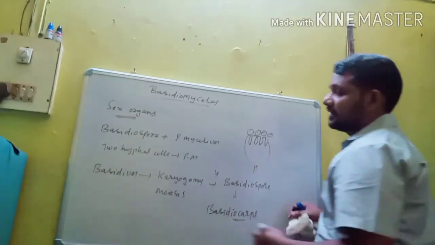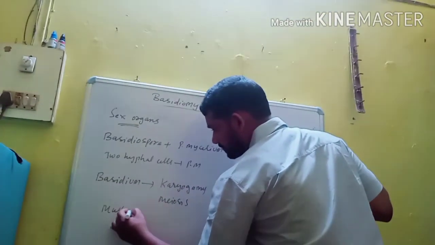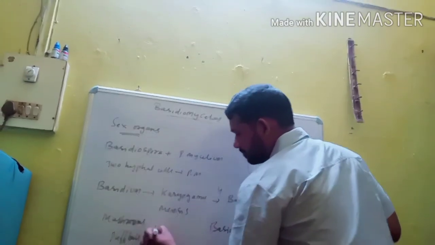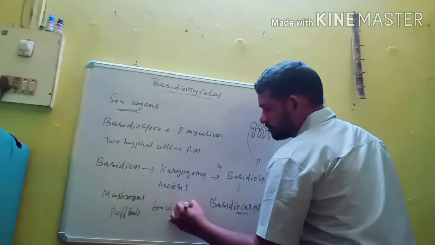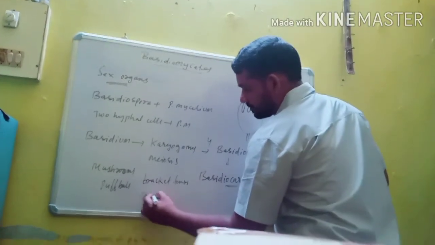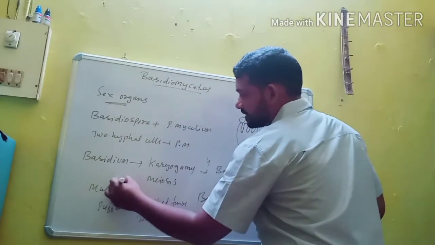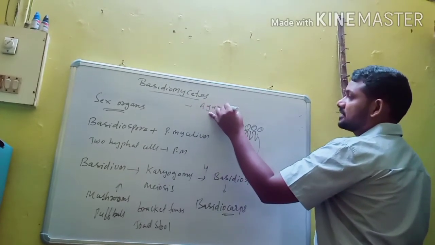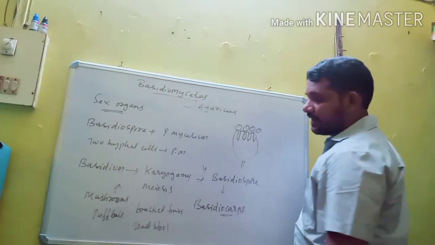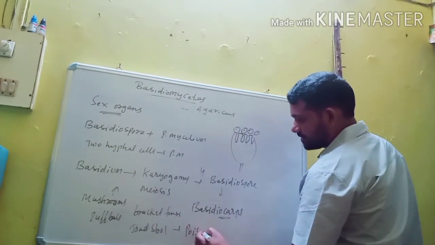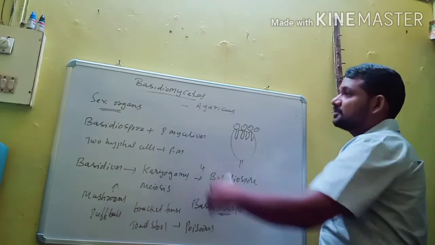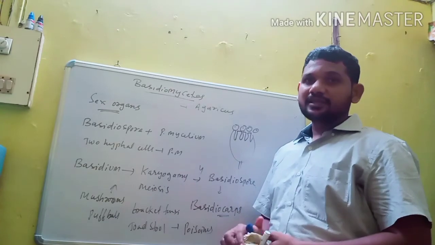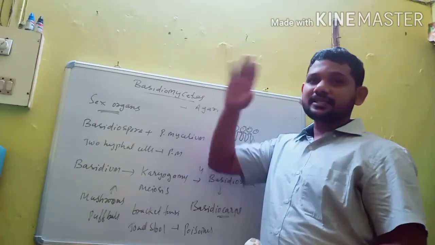Some examples are mushrooms, puffballs, bracket fungi, and toadstools. Mushrooms are edible, and the scientific name of the edible mushroom is Agaricus. Toadstools are poisonous mushrooms. So these are some important characteristic features of the advanced fungi, the Basidiomycetes. In the next video we will discuss Deuteromycetes and the remaining topics.